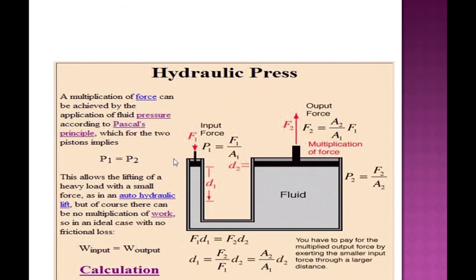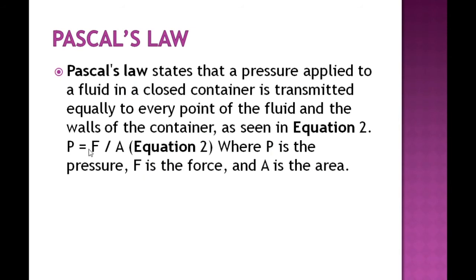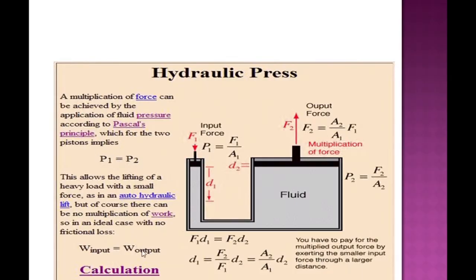The main equation is P equals F by A. Here we see there are two cylinders. One cylinder has cross-sectional area A1 and the other cylinder has cross-sectional area A2. Force F1 is applied on the cross-sectional area A1, and then your applied pressure is P equals F by A1.